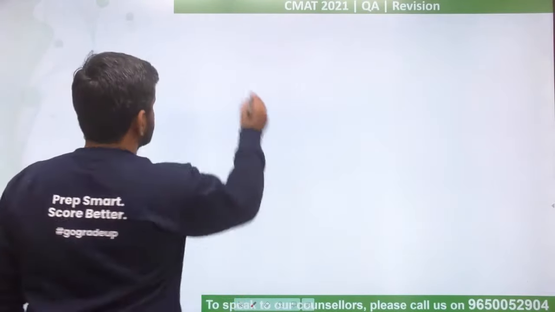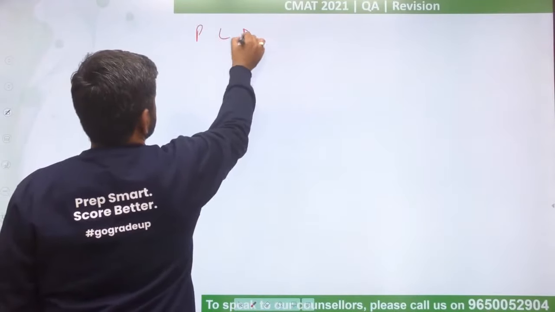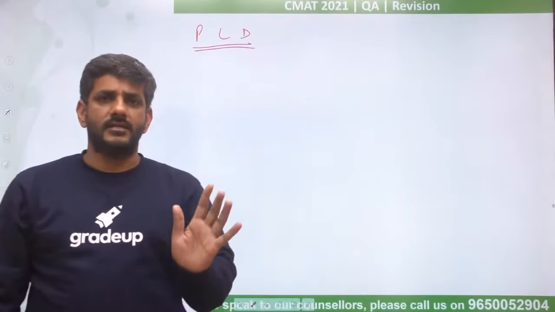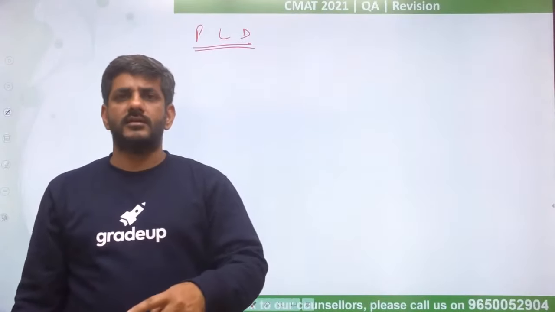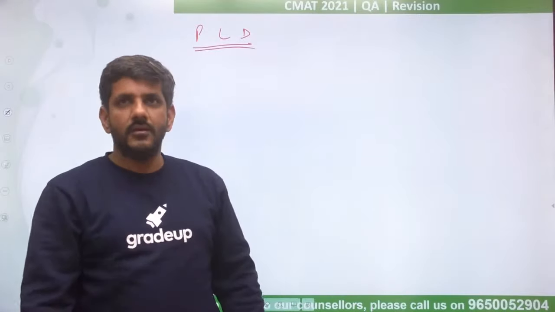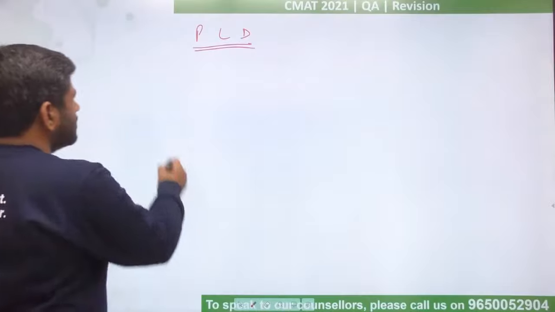profit, loss and discount. So let me just talk about profit, loss and discount. I feel that profit, loss and discount is primarily percentages. You are good at percentages, you are good at it. Okay? Reverse is also true. If you are not good at percentages, probably you will have problems here because it is primarily percentages only.